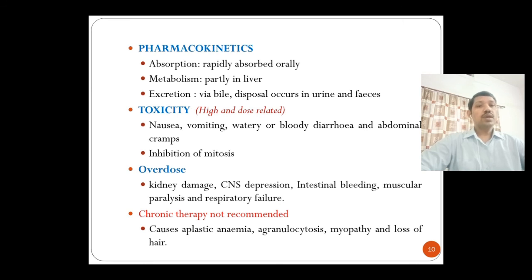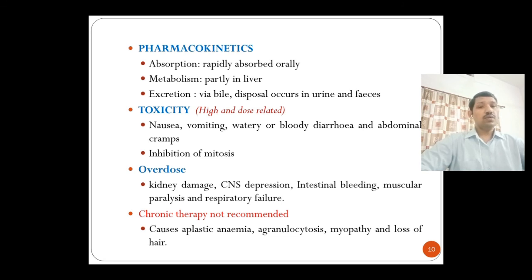It also inhibits mitosis. Due to overdose of colchicine, it will cause kidney damage, CNS depression, intestinal bleeding, muscular paralysis, and respiratory failure.